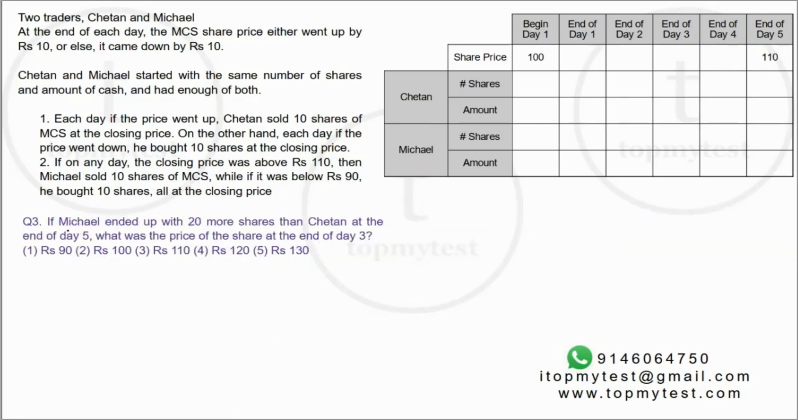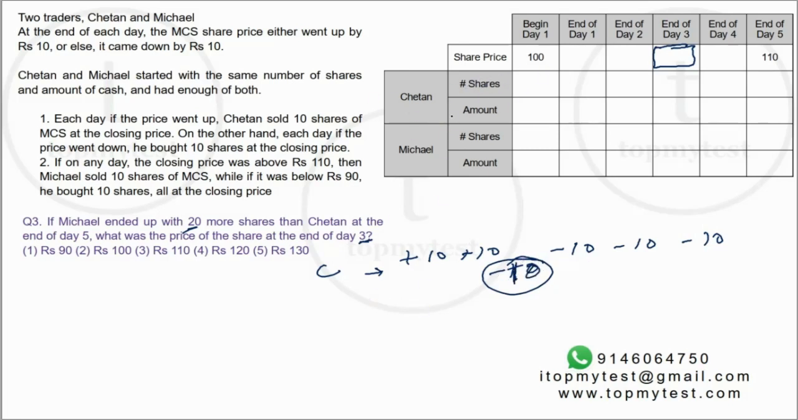Question number 3 says, if Michael ended up with 20 more shares than Chetan at the end of day 5, what was the price of the share at the end of day 3? You need to find the price of the share at the end of day 3. Now, just as in the previous question, we know that Chetan is going to sell 3 times and buy twice. So from his initial scenario, he's going to have 10 shares fewer than what he began with, right?